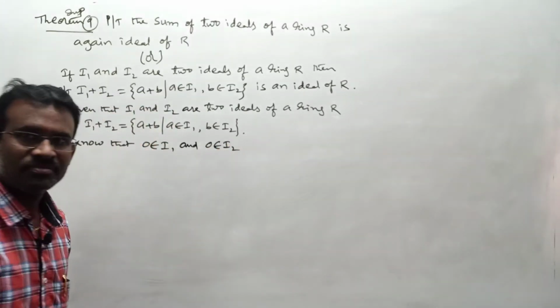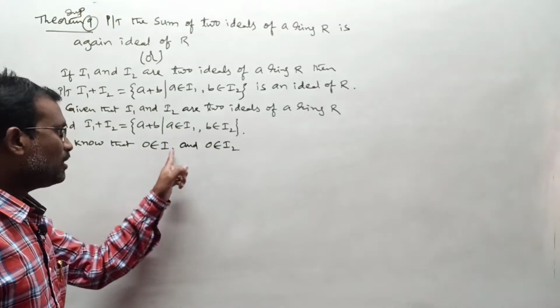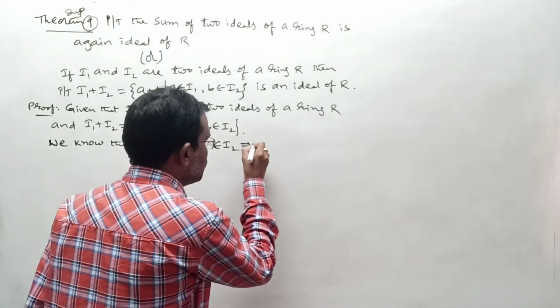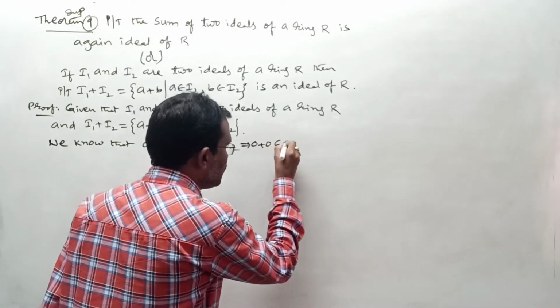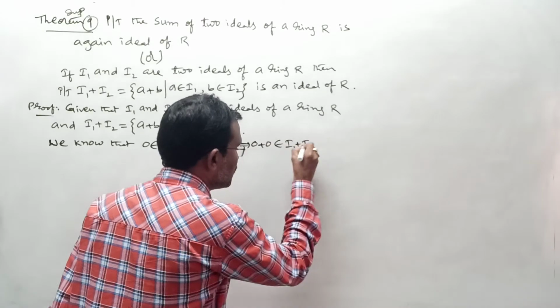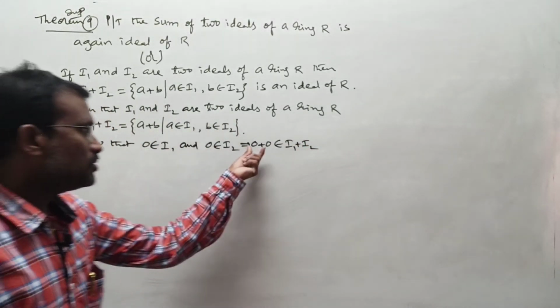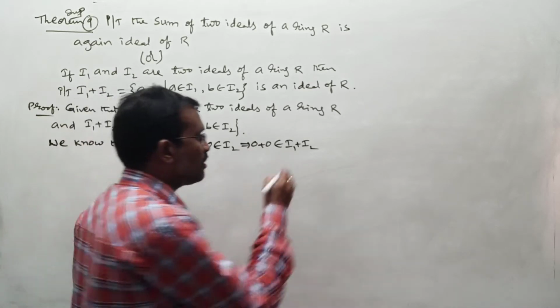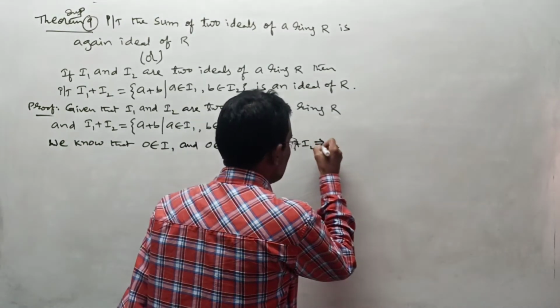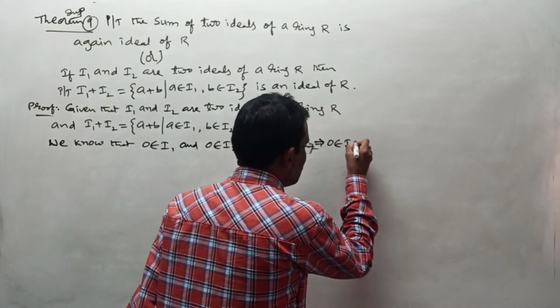Any problem? 0 belongs to I1, 0 belongs to I2. Does 0 plus 0 belong to I1 plus I2 or not? Understood? 0 plus 0 belongs to I1 plus I2. But 0 plus 0 is what? 0. From this we say 0 belongs to I1 plus I2.